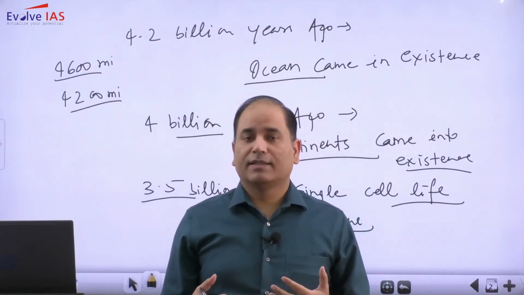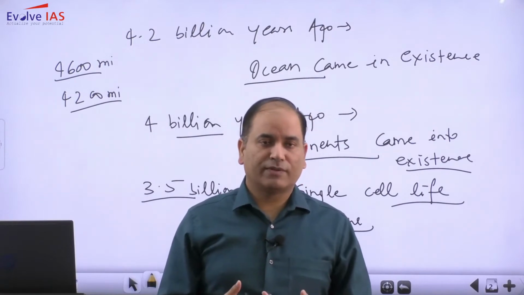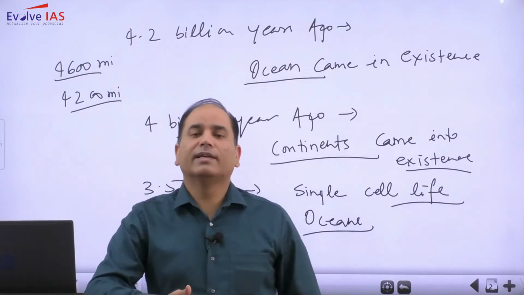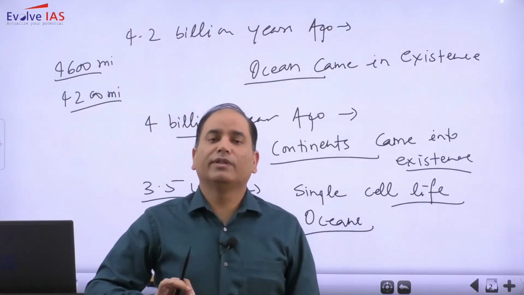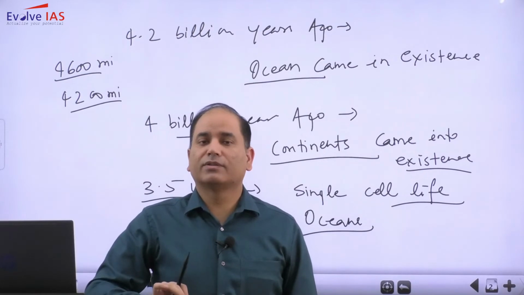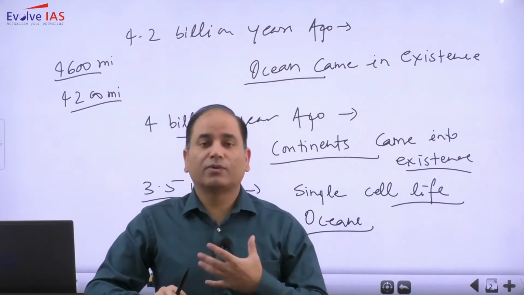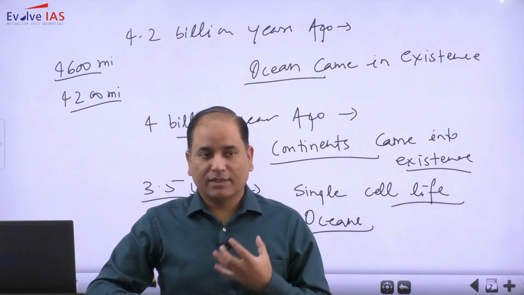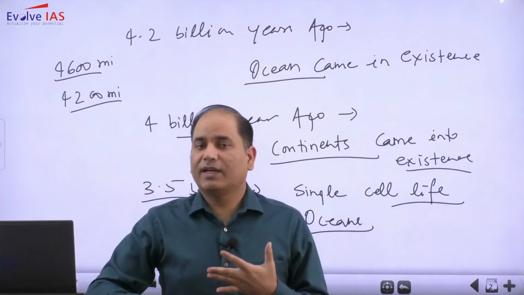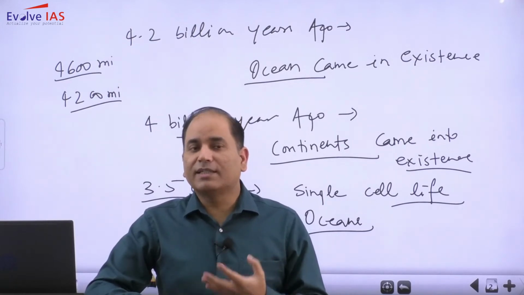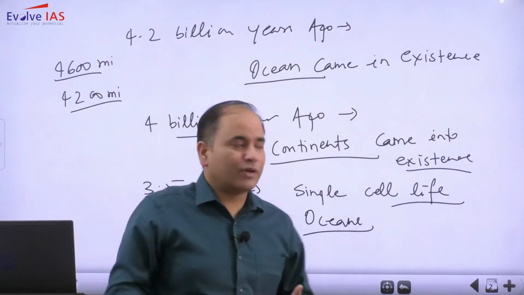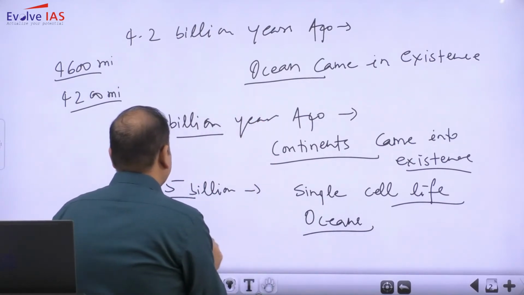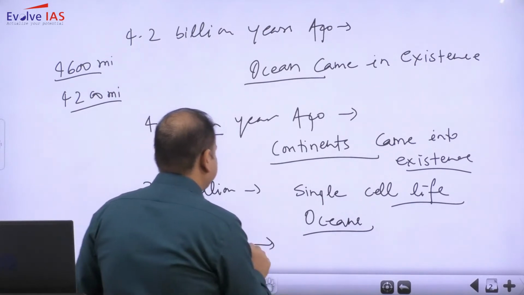Mostly it was in the form of cyanobacteria, some forms of algae. This algae was capable of photosynthesis, and this photosynthesis was anaerobic. This photosynthesis resulted in oxygen. So due to this single-cell life in the oceans, oxygen was released. Oxygen came into existence somewhere around 2.5 billion years ago.